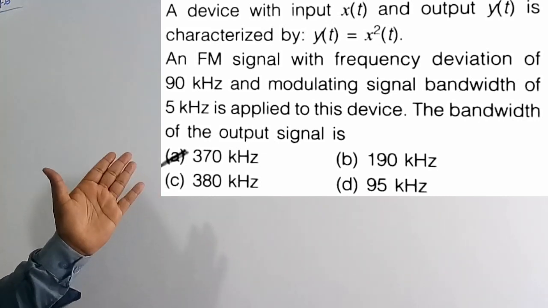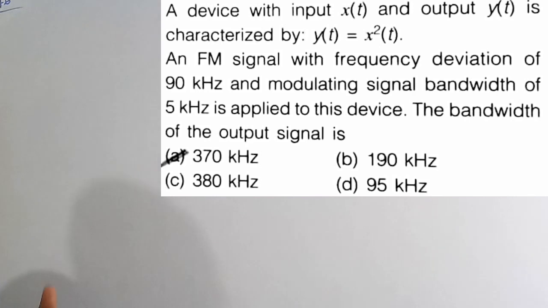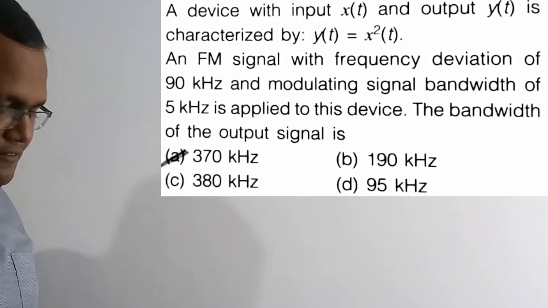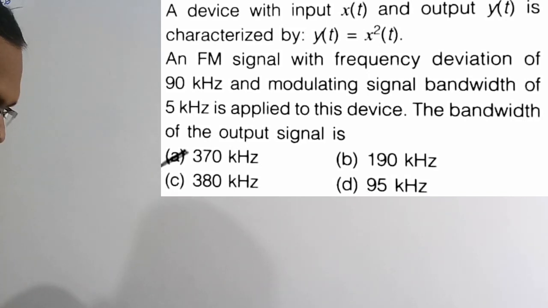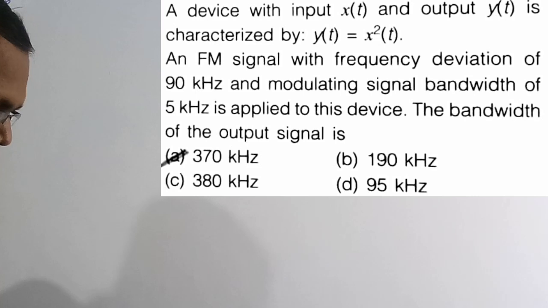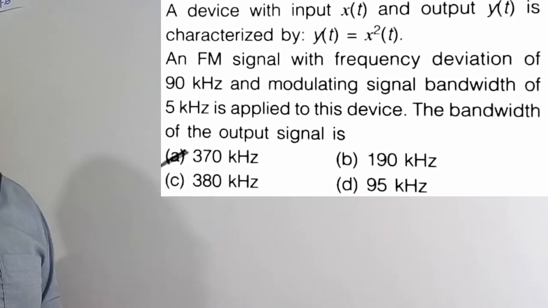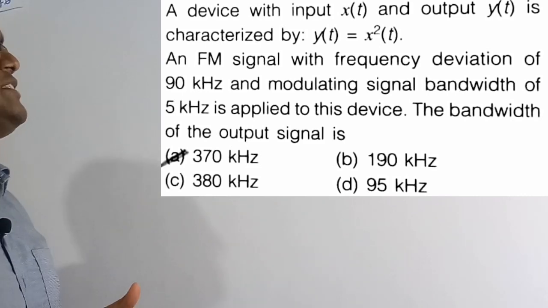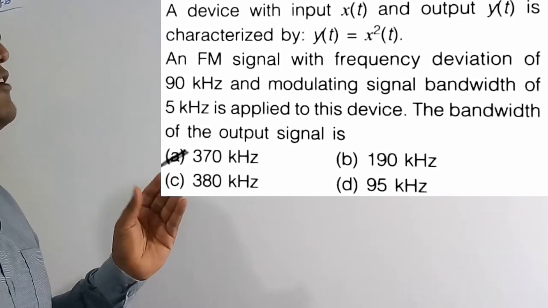Here, if the input is x of t and the output is y of t, the output is the square of the input. They are also given the frequency deviation of the input signal, which is 90 kilohertz, and the modulating signal bandwidth is 5 kilohertz. Now we need to find the bandwidth of the output signal, y of t. Out of the four options, option A, 370 kilohertz, is the correct solution of this question.